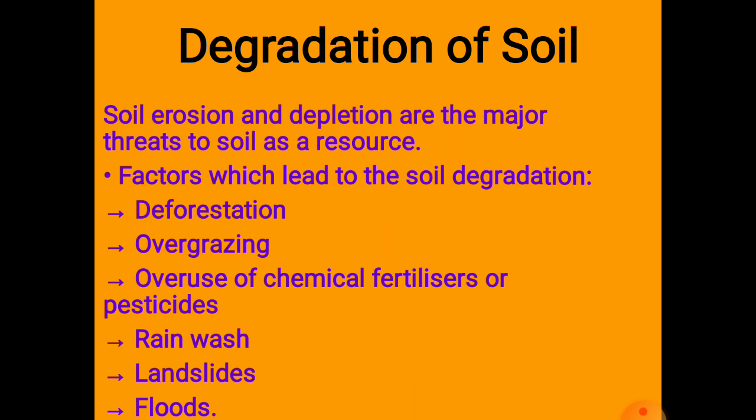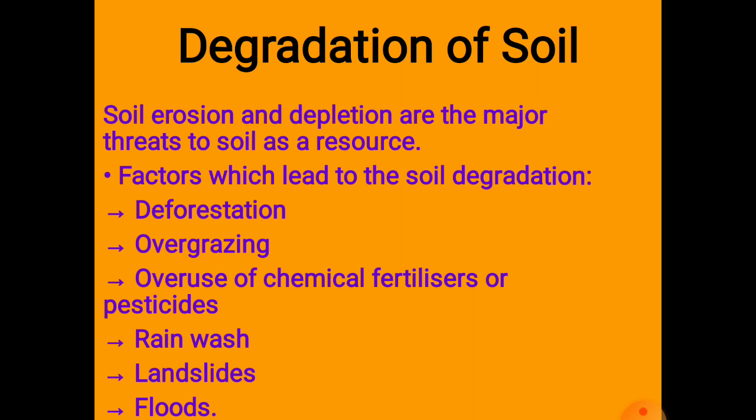Overgrazing is also a reason. The people who keep animals take them for grazing in land areas where sometimes it creates degradation in soil. Overuse of chemical fertilizers: for better crop production, people sometimes use chemical fertilizers, pesticides and insecticides.